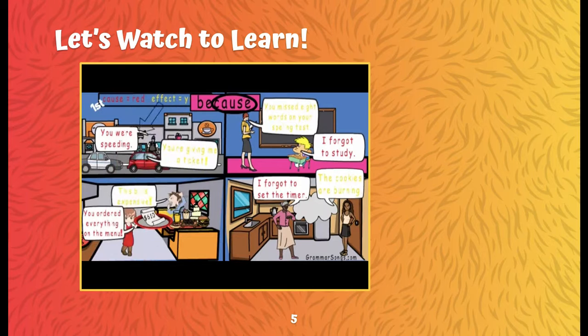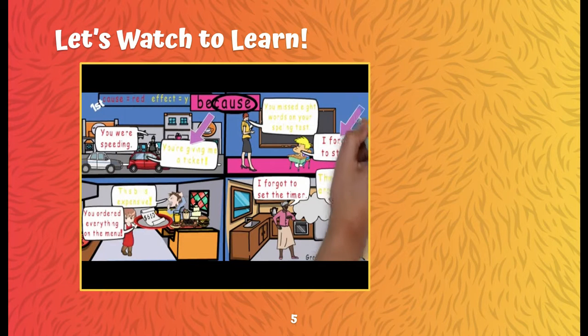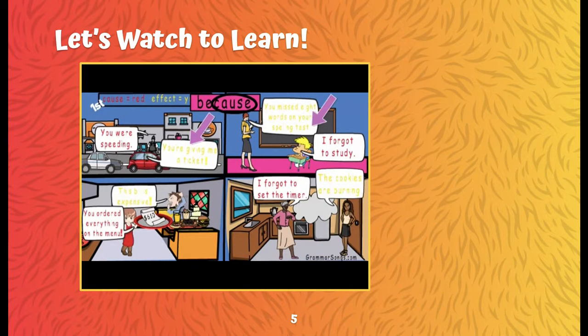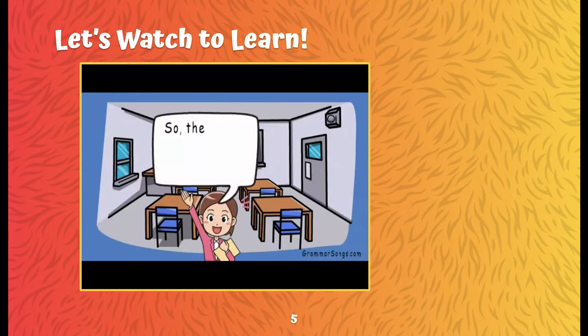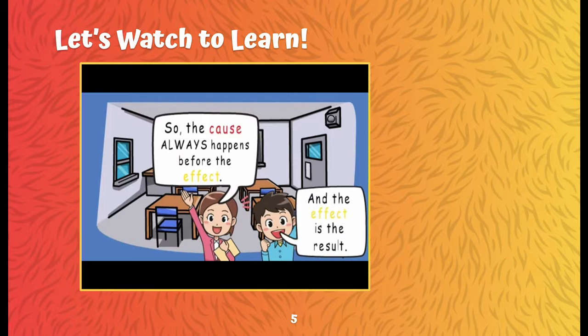Because he was speeding, he got the ticket. Because he didn't study, he missed 8 words on his spelling test. Because he ordered everything on the menu, his bill was expensive. Yes. And because she forgot to set the timer, the cookies were burning. Exactly. So the cause always happens before the effect. Always. And the effect is the result.